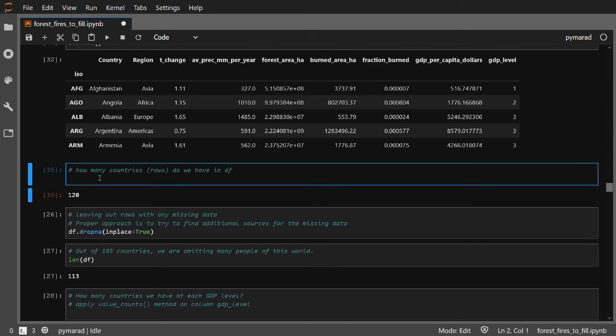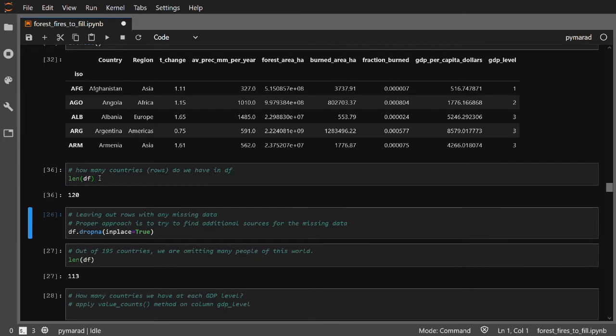Again, repetition, how many countries do we have in our df? We can write len df and 120 countries. Unfortunately, even our World Bank data on GDP is incomplete, and we are going to need to remove the missing data. This is at the time when I'm working with the program because I interactively downloaded the data through the API. So you might get more updated data, and this is one of the main advantages of the API. If the third party really is taking care of the data and updating them, you can take advantage of it and use the most up-to-date data in your programs.